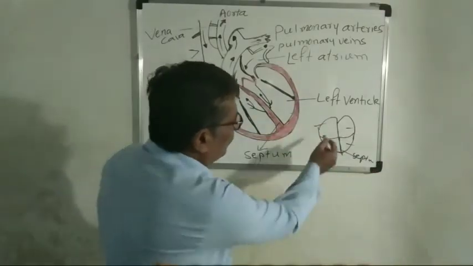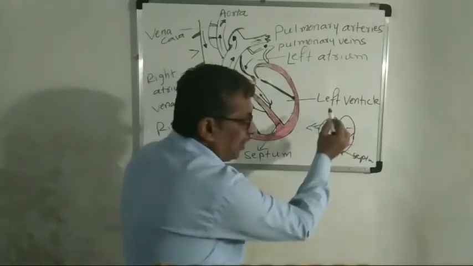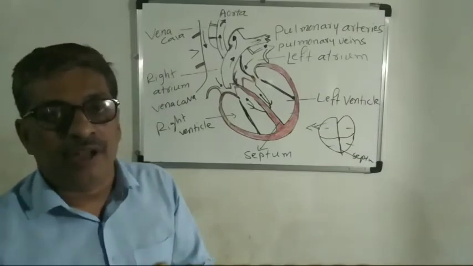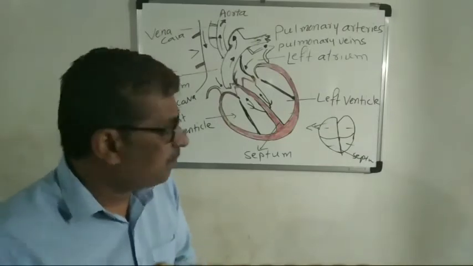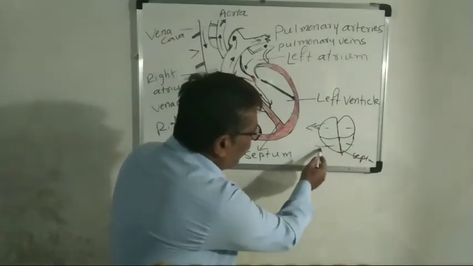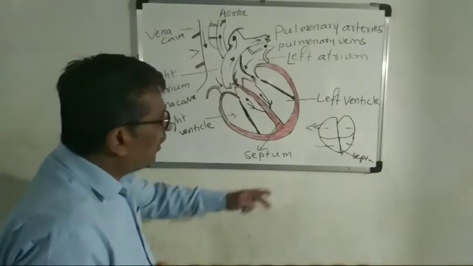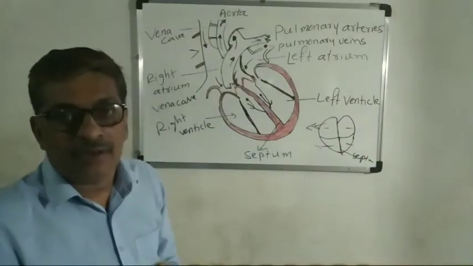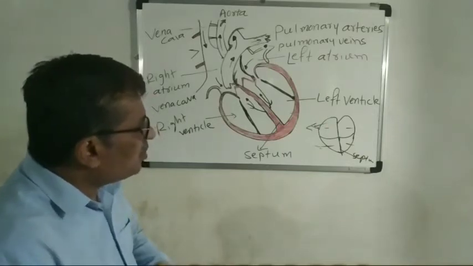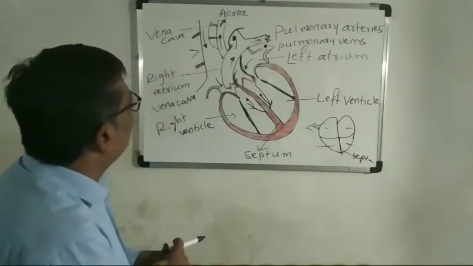This is the left atrium and the right atrium, also called the auricles: left auricle, right auricle. And these are the ventricles: left ventricle and right ventricle. Now you see the figure here.